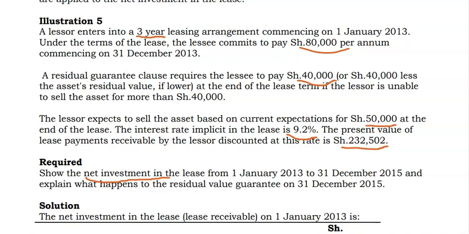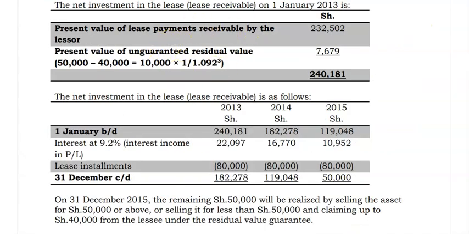So the solution is the net investment from 2013 to 2014.